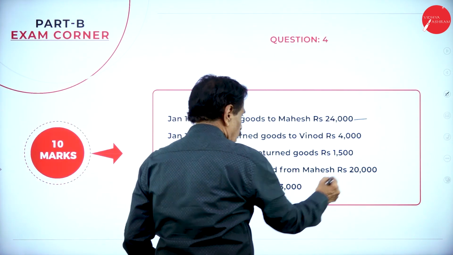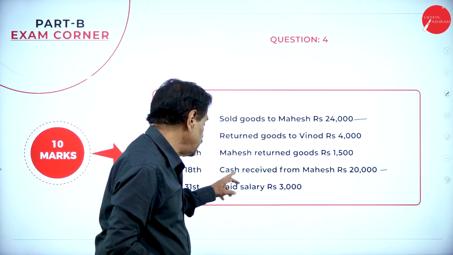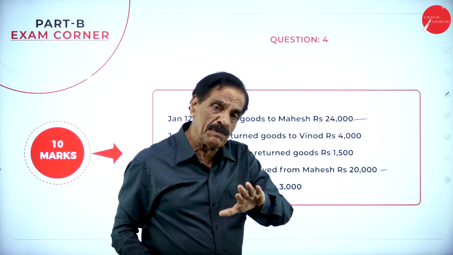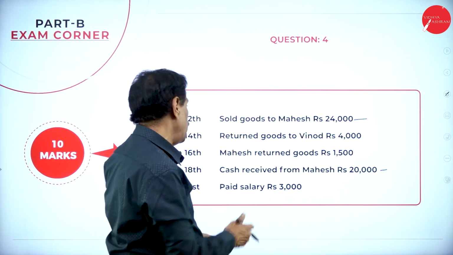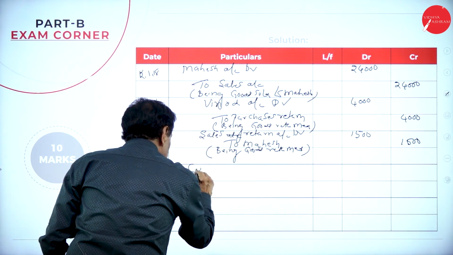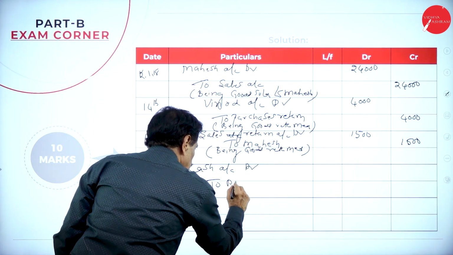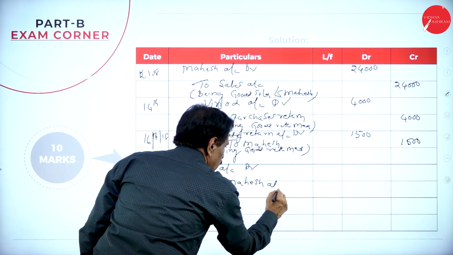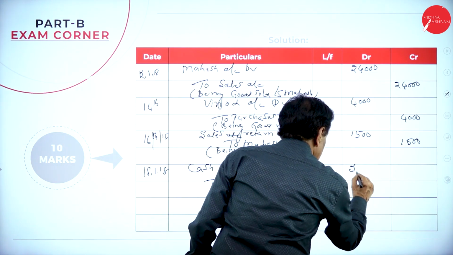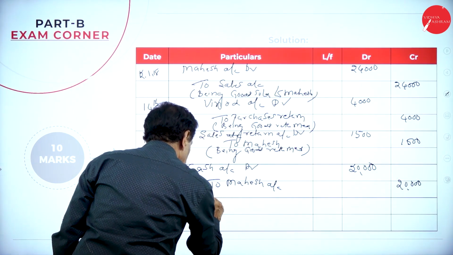Then on 18th, cash received from Mahesh. So cash is a real account. What the real account says, debit what comes in, credit what goes out. From whom are you receiving? Mahesh. Mahesh is a personal account. Debit the receiver, credit the giver. Who is the giver? Mahesh. What is coming in? Cash. 18th, cash account debtor to Mahesh account. What's the value? 20,000. Being cash received.